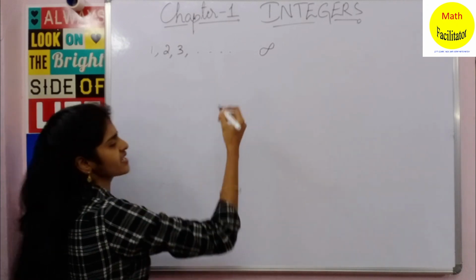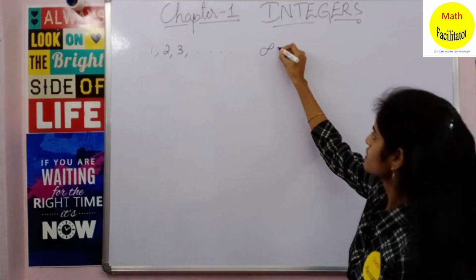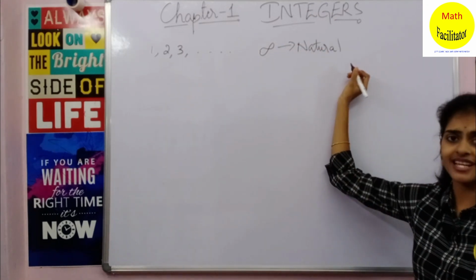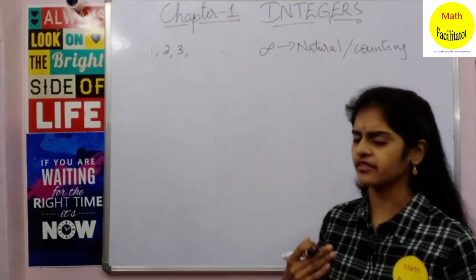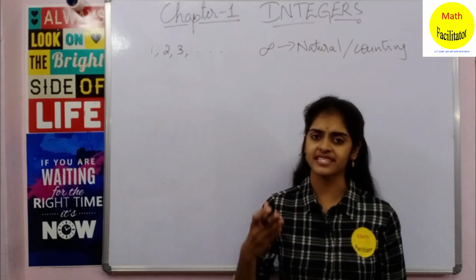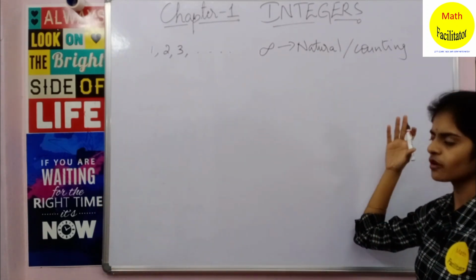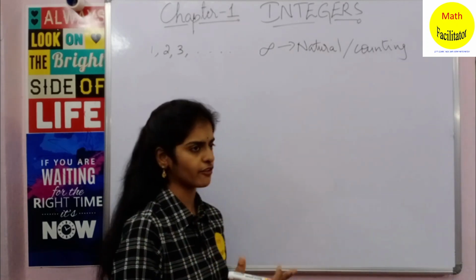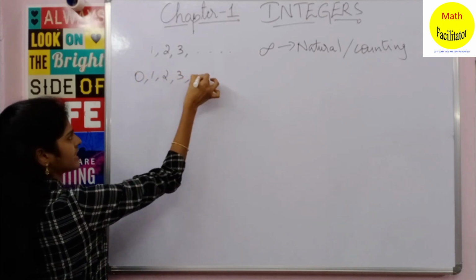Now these numbers are called natural numbers, as you have already learnt. Also these numbers are called counting numbers. Why? Because any time when you start counting by saying 1, 2, 3, hence these are called natural numbers or counting numbers. Now if I add 0 to this set of numbers, now 0 is a very important number which we use very frequently in our daily lives.